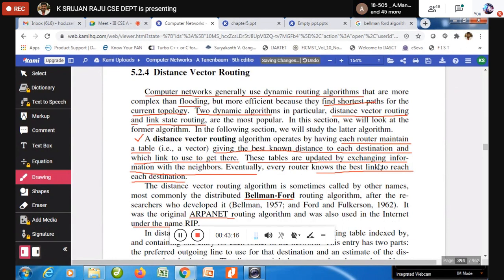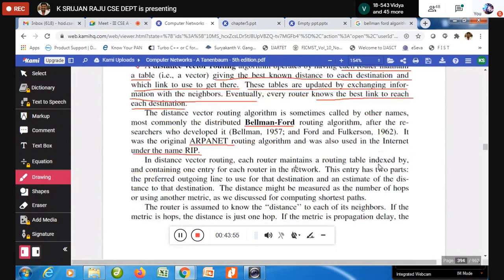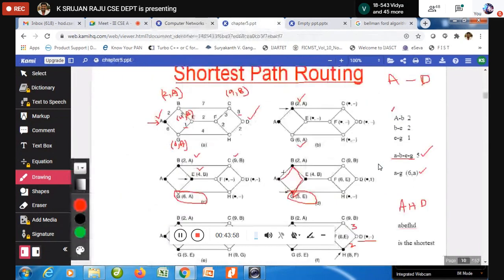In the internet, how the routing happens and how it finds the shortest path is based on this Bellman-Ford algorithm, or distance vector routing algorithm. In this algorithm, each router maintains a table, and in this table it maintains the distance and how you are going to reach a particular router. Each router exchanges these tables to update its distances to reach the other routers. Anyhow, we will see an example of how we are going to do that. Let us look at what the distance vector is and how it happens.